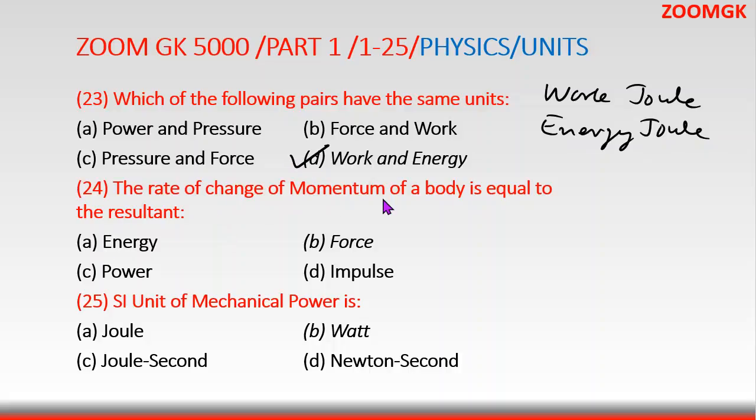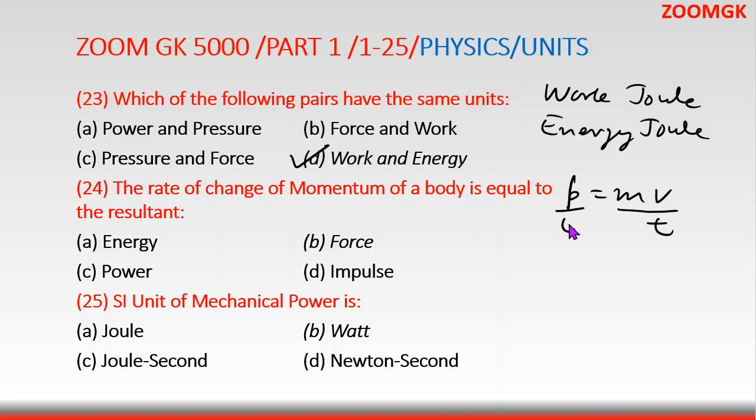The rate of change of momentum of a body is the resultant of what? So what is momentum? P is equal to mv. And now you are changing it. Changing means per unit time.